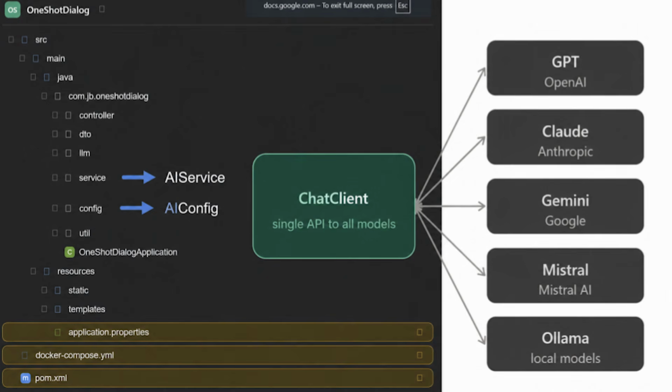Let's see how this works in practice. Since today we are talking about ChatClient, we will focus on the Spring AI starter dependency and its version, the ChatClient configuration, and write the code that uses it. And in Docker we'll start Ollama, a container to run models locally, so we don't have to worry about token costs or depend on vendors with their restrictions.